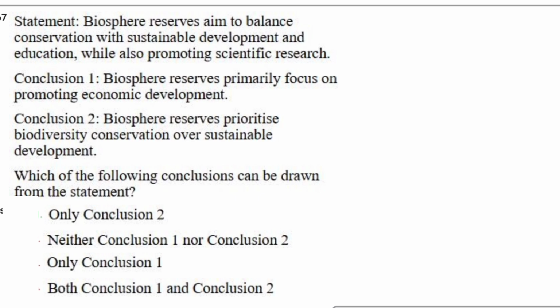Statement: Biosphere reserves aim to balance conservation with sustainable development and education while also promoting scientific research. Conclusion 1: Biosphere reserves primarily focus on promoting economic development. Conclusion 2: Biosphere reserves prioritize biodiversity conservation over sustainable development. Which of the following conclusions can be drawn from the statement? Options are only conclusion 1, neither conclusion 1 nor conclusion 2, only conclusion 2, both conclusion 1 and conclusion 2. For this, the correct answer is only conclusion 2. Let's see the next question.